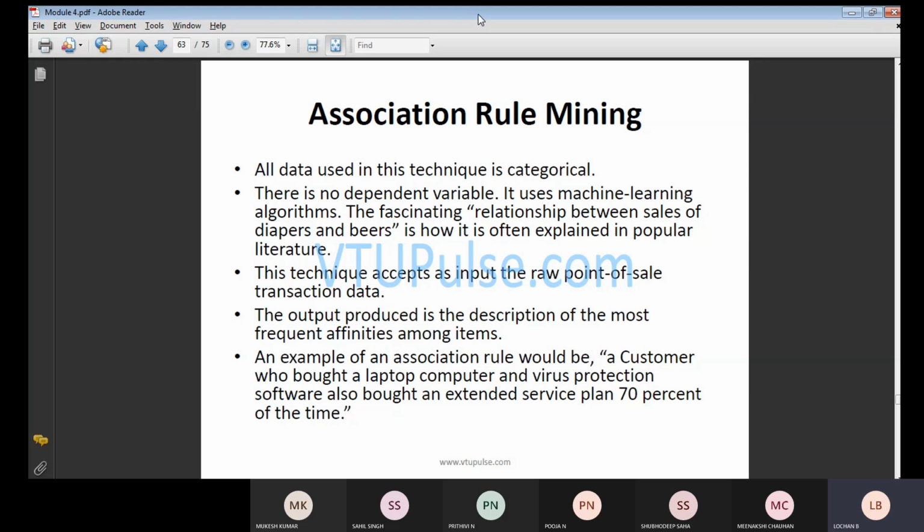In that case, when we are going to pick, we pick based on which technique has to be used. There is no dependent variable in this particular case. It uses a machine learning algorithm. There are various algorithms available. Whenever we solve any problem, we apply various algorithms.